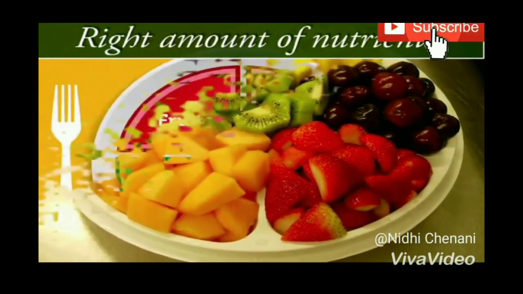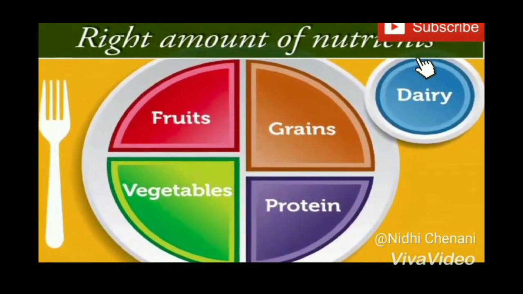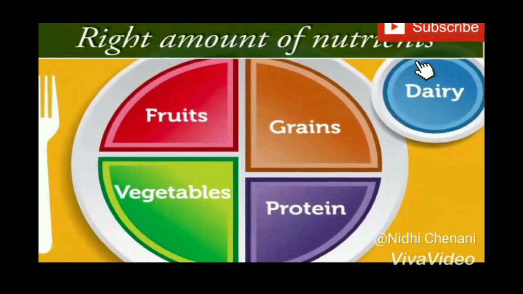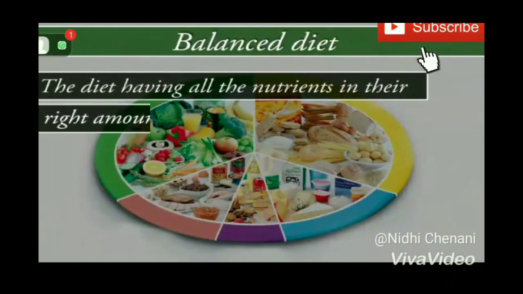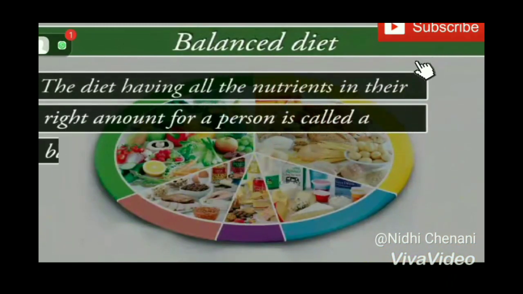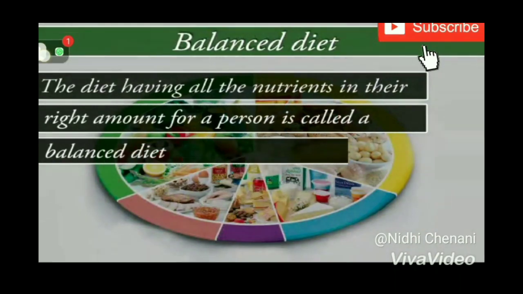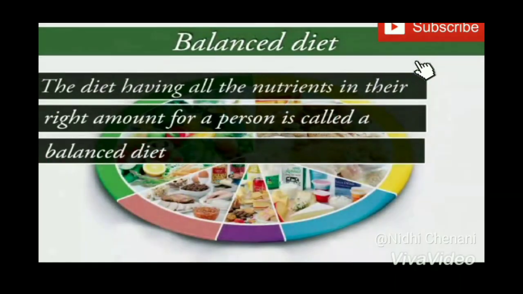So you should have a proper amount of nutrients in your food, and that diet is known as a balanced diet. A diet having all the nutrients in the right amount for a person is called a balanced diet, right? This is very important for you.